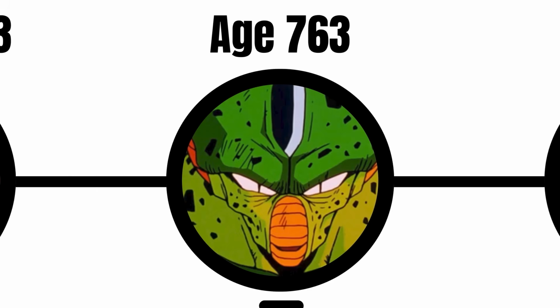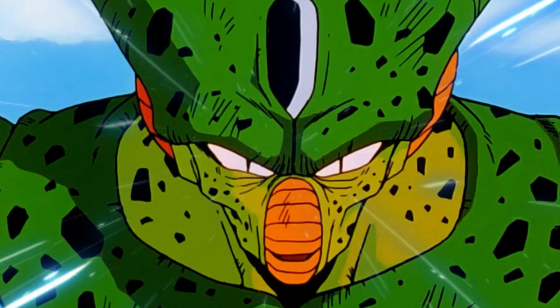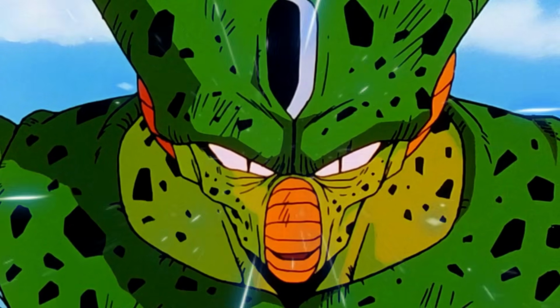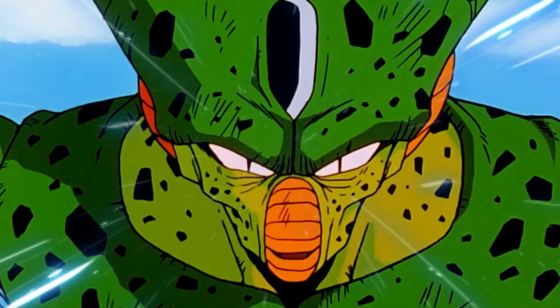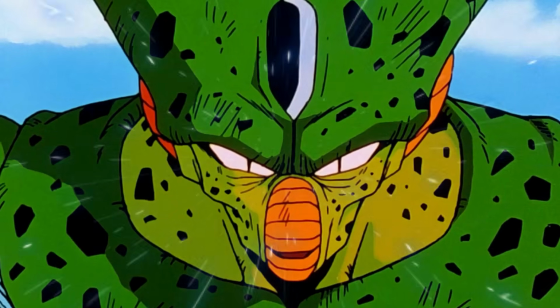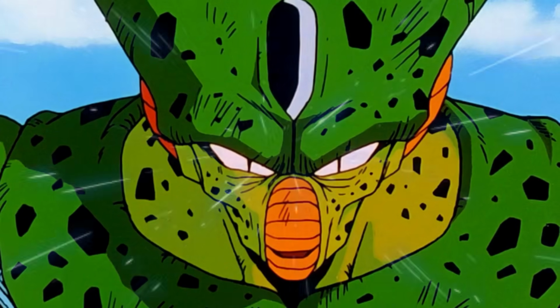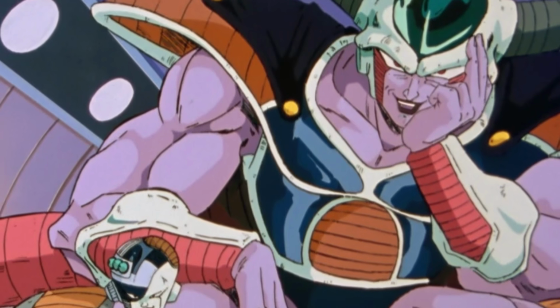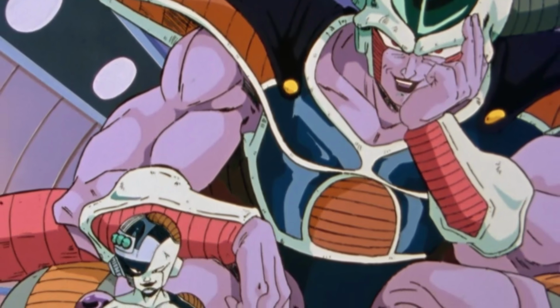See, in age 763, Cell actually shows up in the main timeline after traveling back from age 788 of his original timeline. He hides underground for several years to absorb nutrients while he waits for Dr. Gero's androids to appear. Around this time period is where we get the events leading up to the androids' Cell saga.